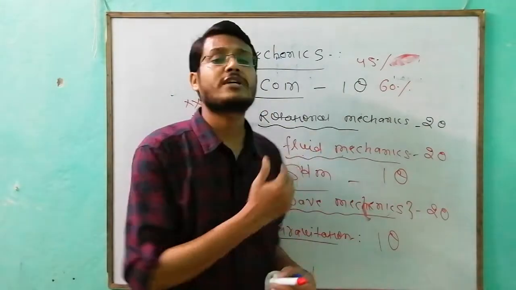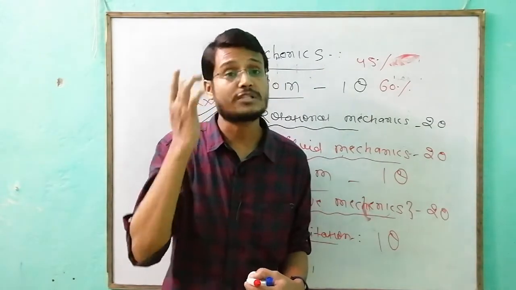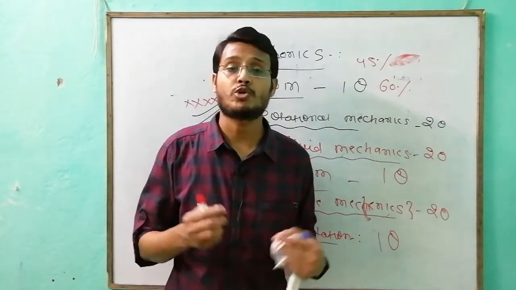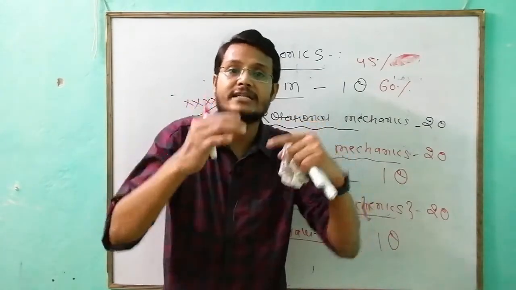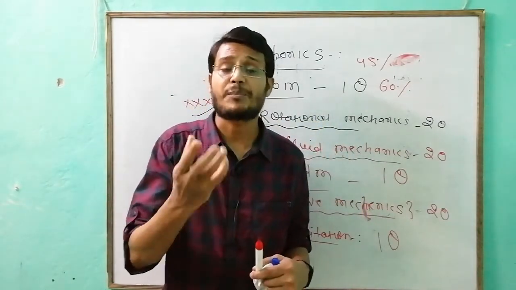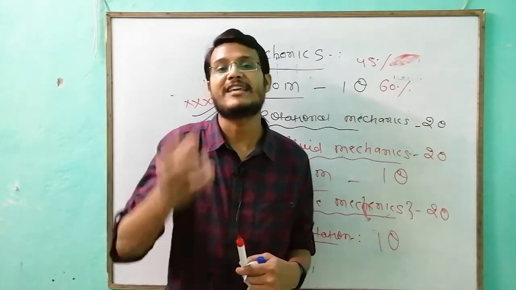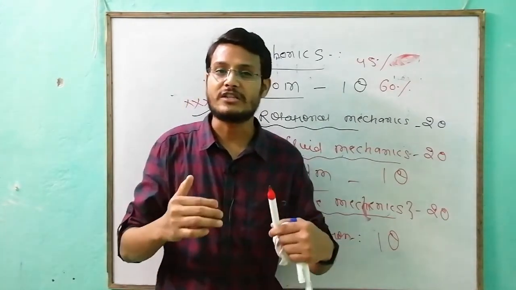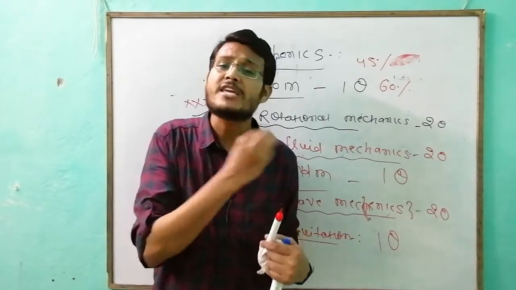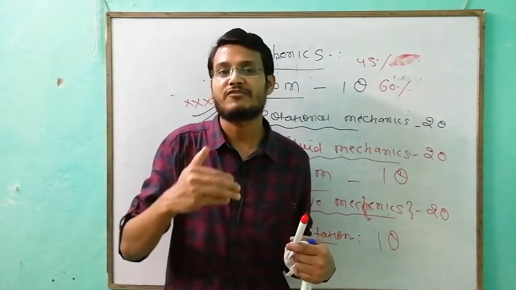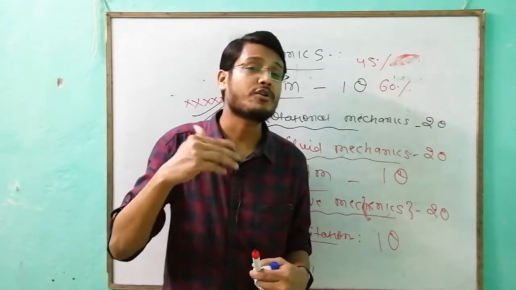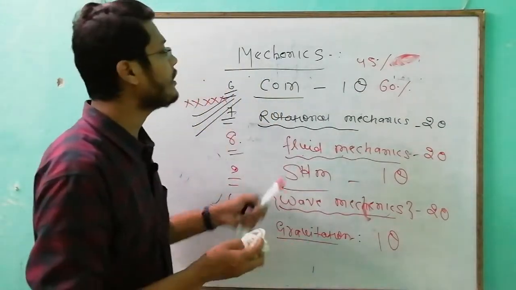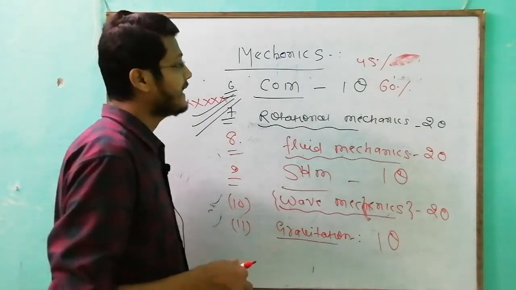Questions are formed in such a way that two or three topics are combined in them. If the problem is from electrostatics, they will put a charge in a fluid. So they make questions in such a way that 3 or 4 concepts have to be applied in a single problem. This is all about 11th mechanics.